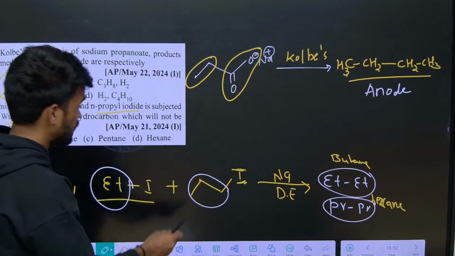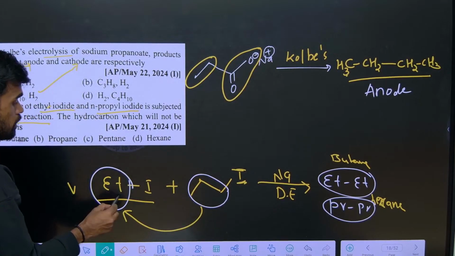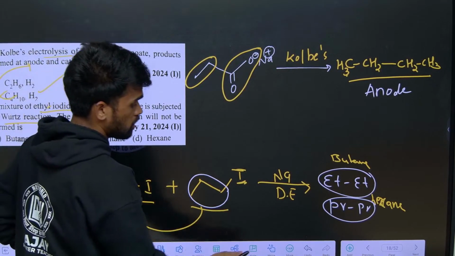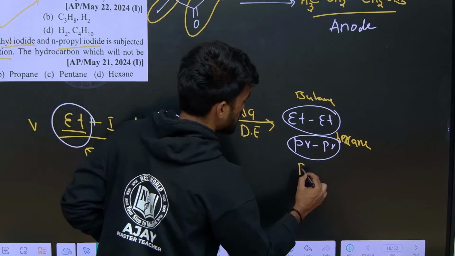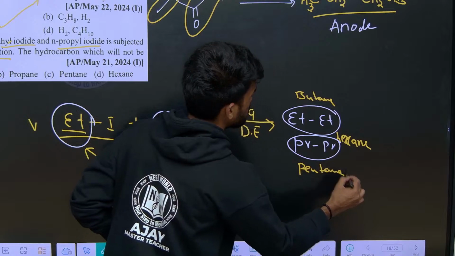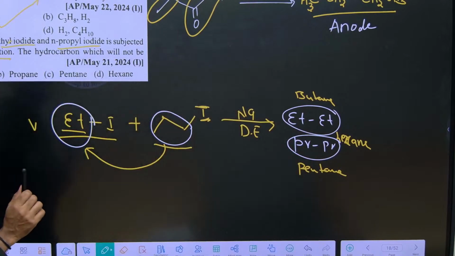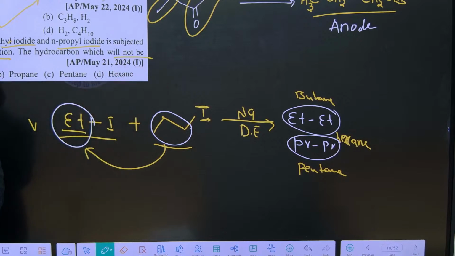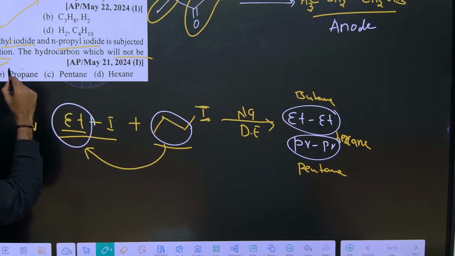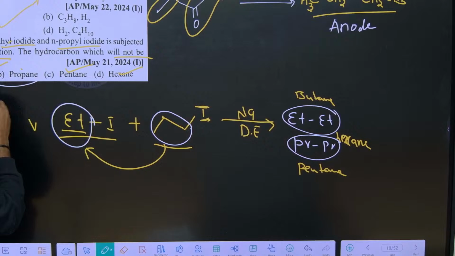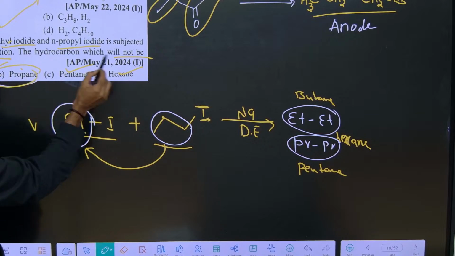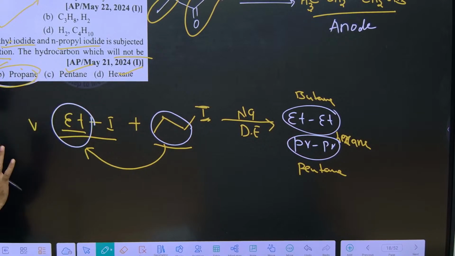And when these are cross coupling, here 2 carbons are there, here 3 are there, so we will be getting pentane. So these are the 3 different types of products we can expect. Now look at the options. The alkane which will not be formed. Butane is formed, propane is not formed, pentane is formed, hexane is also formed. So propane is not formed in this reaction. I hope it is also clear.